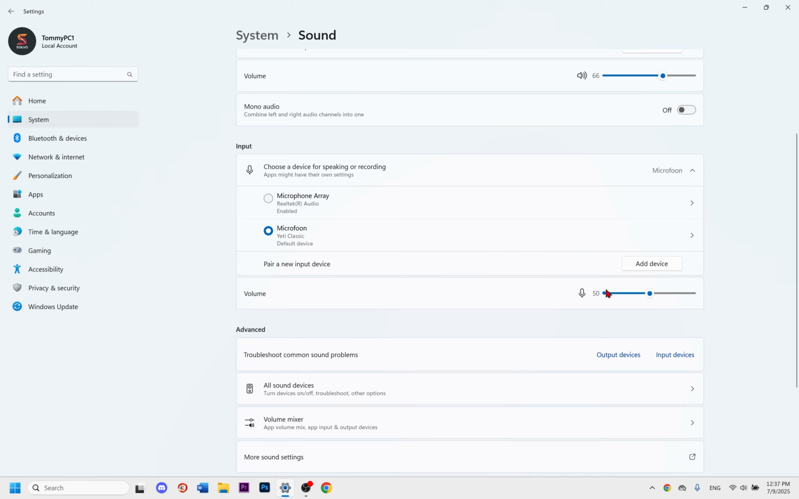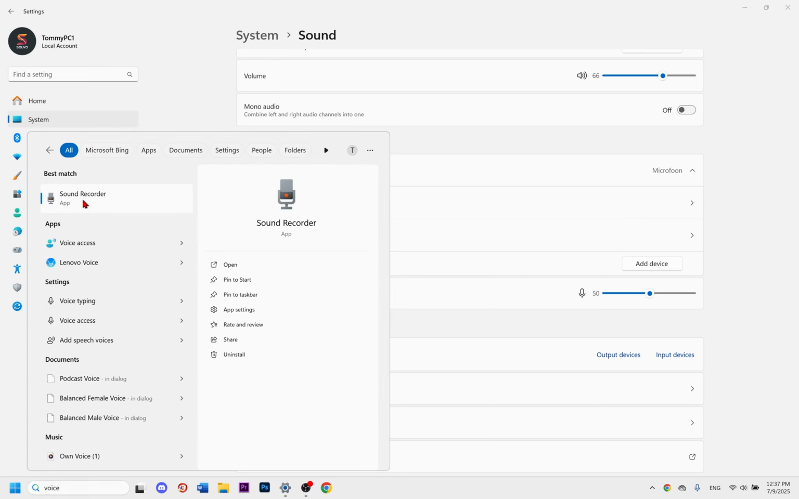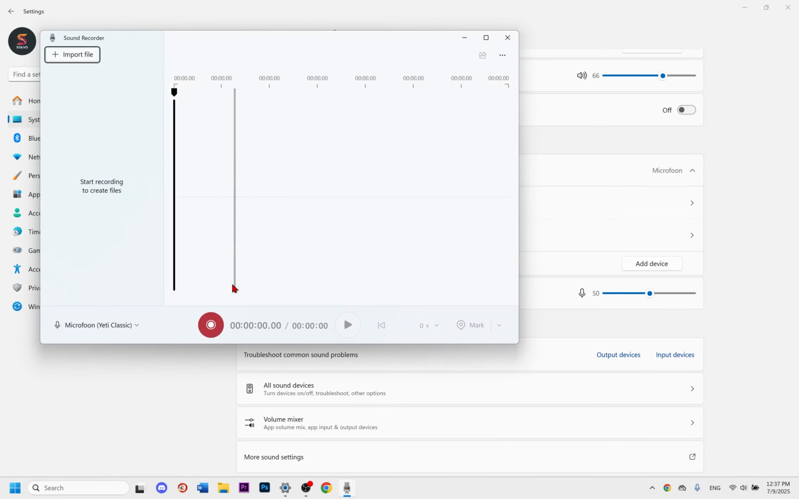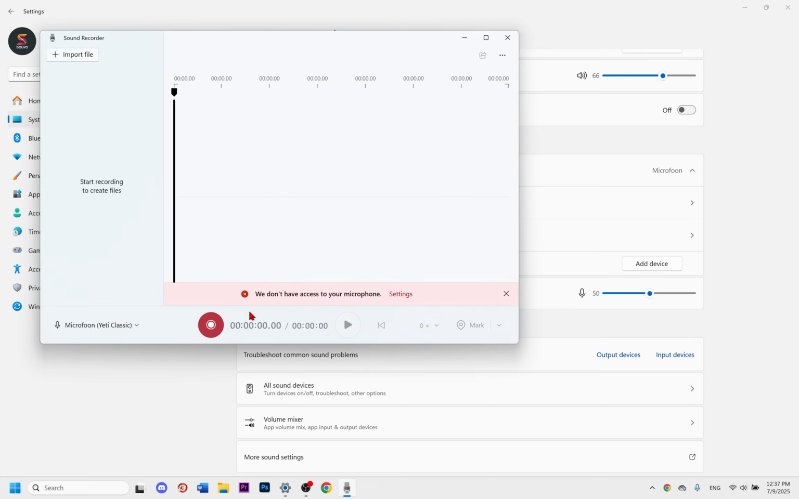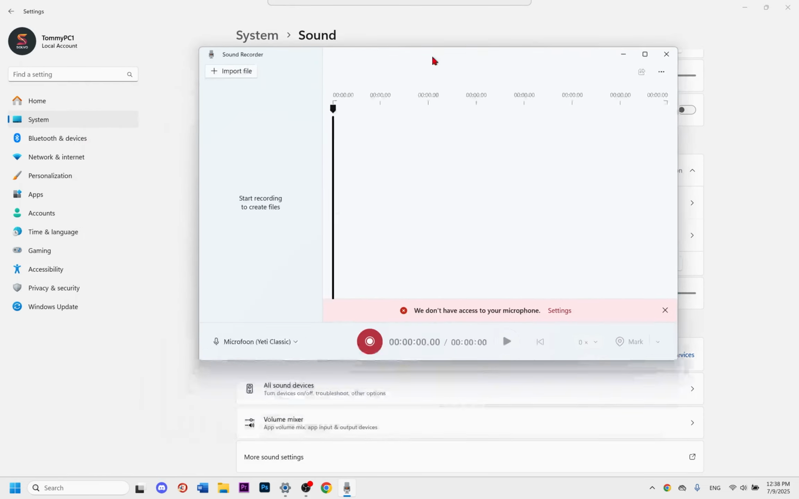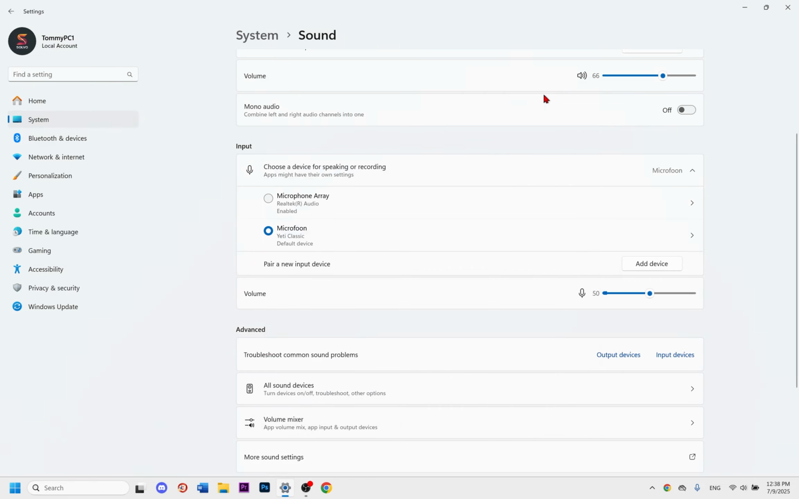And then, once you did that, go to Voice Recorder, just right here. Then record your voice just with this. Then, please play it again. And then you can check if you have still that noise in your microphone. So this is the first way how to do this.